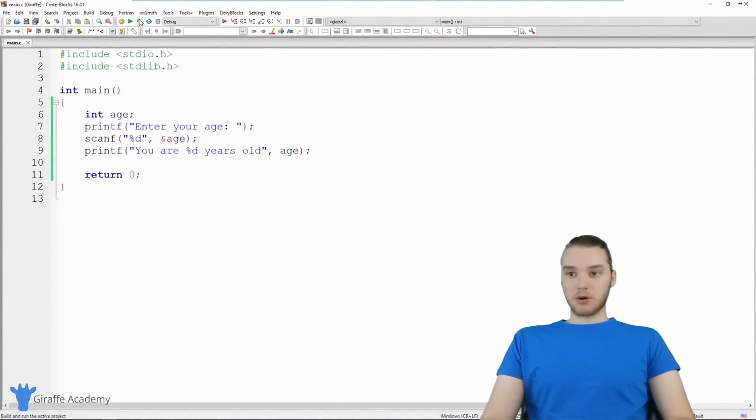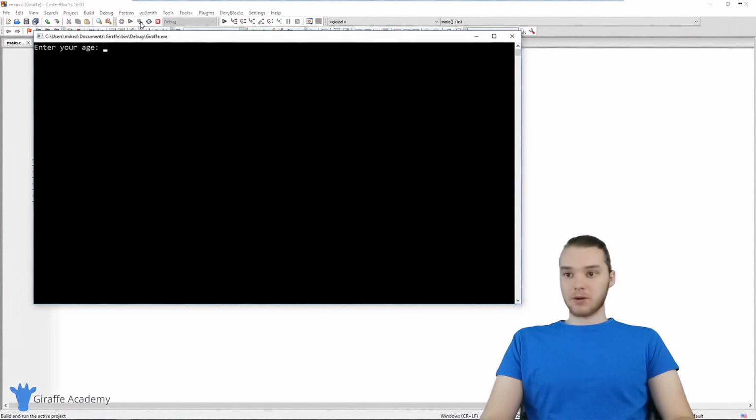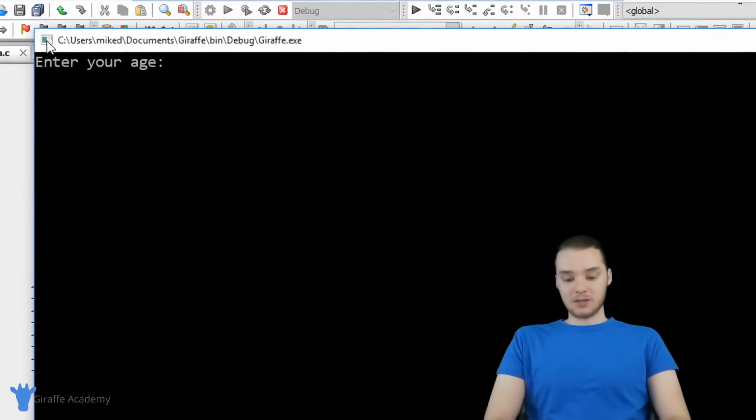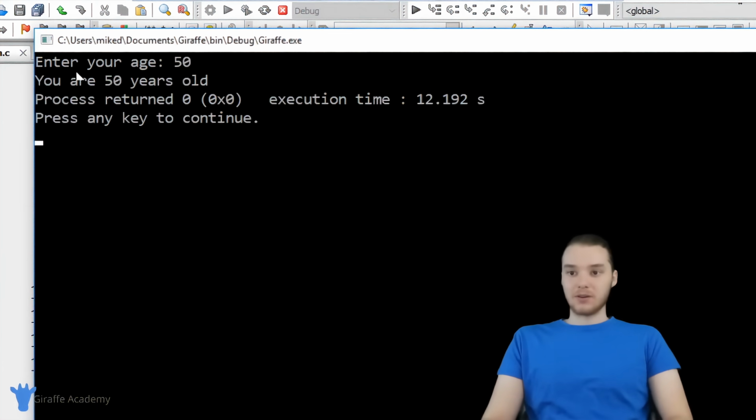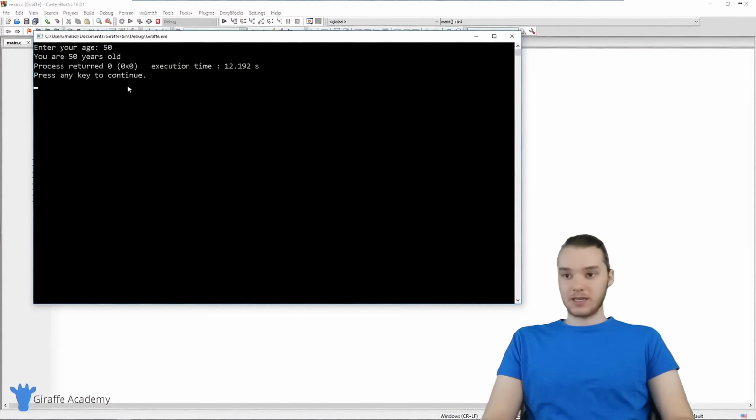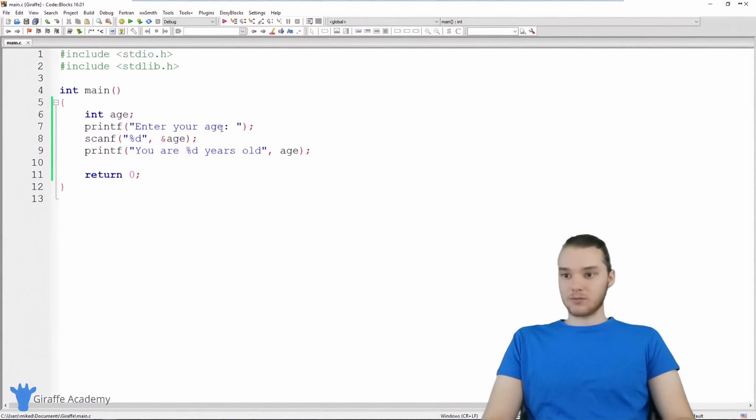So let's go ahead and run this program and we'll see how we did. So I'm gonna run the program. And it says enter your age. So let's say someone is 50. When I click enter, it's gonna take that value. It's gonna take that integer that we entered, 50, store it inside of that age variable and print it out. You'll see over here it says you are 50 years old. So that's how we can get an integer from the user.